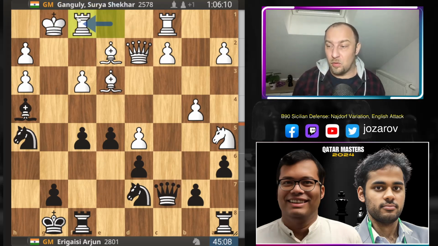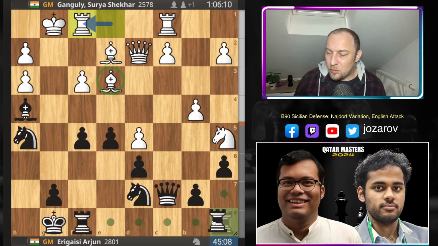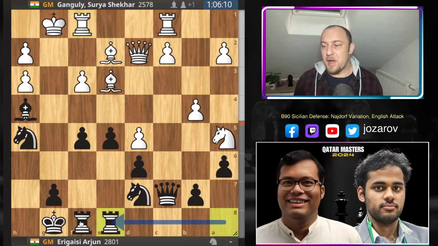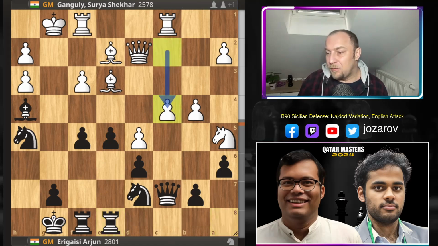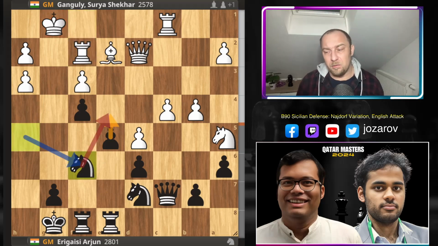He plays now rook to f1, still keeps here the very powerful bishop on e3. What should you do now from black's perspective? Here, in order to somehow keep the pressure, Arjun should have played here rook to e8, and then after something like c4, again you have this move f4, bishop to f2, rook to f2, and now with knight to f6, e4. I think here black should be slightly better.